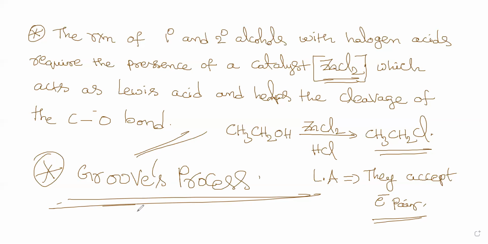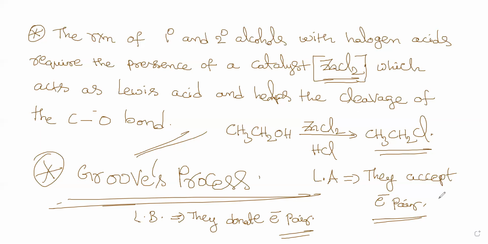Lewis bases are like the ligands we had in coordination chemistry. They donate electron pairs. If I say Lewis base, it can donate the electron pair. Lewis acids can accept the electron pair.